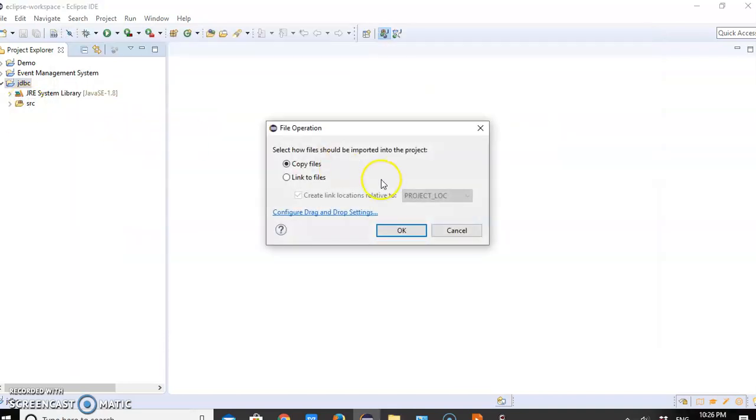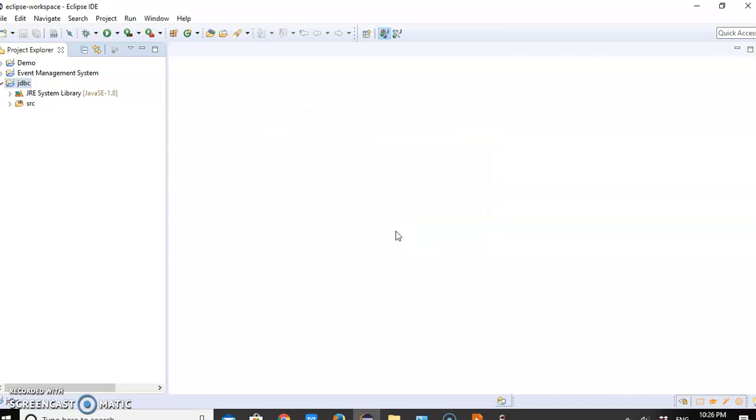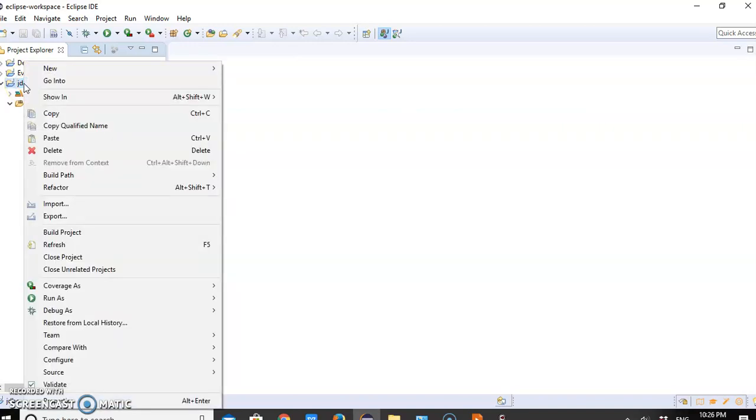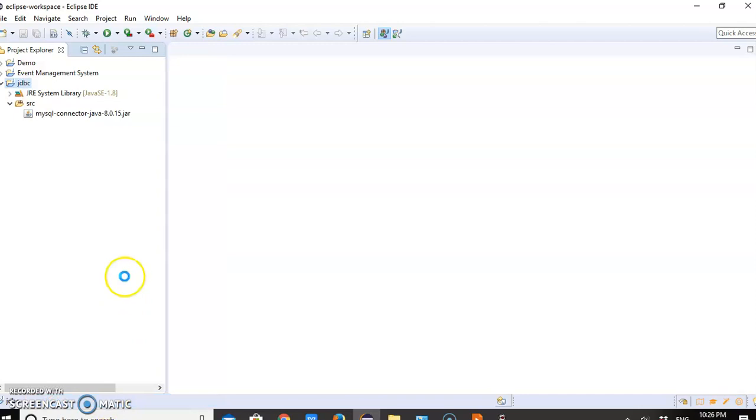This will ask one message, copy this file, click on OK. Now you can see the jar file is loaded here. Okay, and now the next step is to set the path of our project. So we need to set this path for the driver connection.